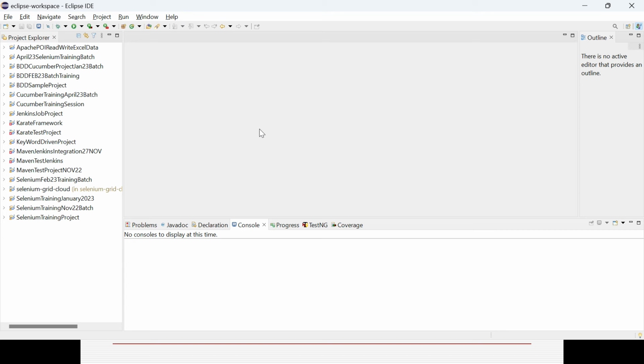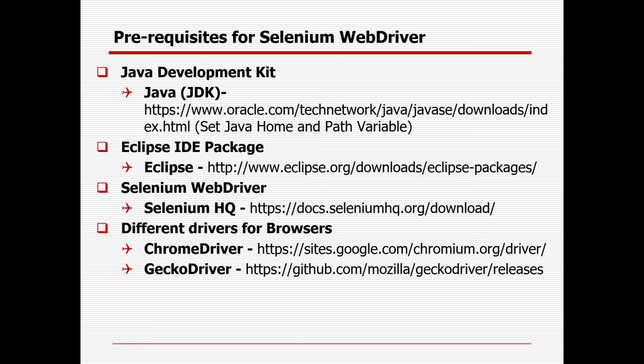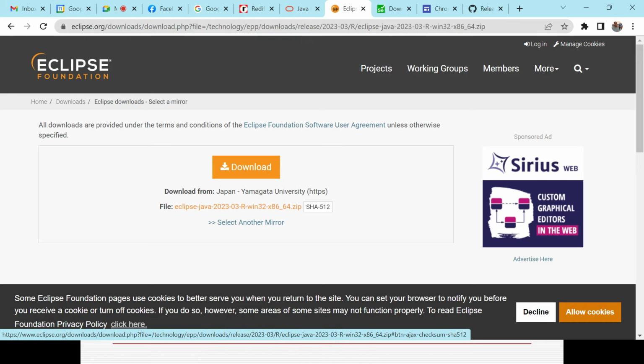So just follow the steps. I will share some other references as well. It will not be a problem, Eclipse and Java will not be any problem. So you can do it. This is the version you need to go with.